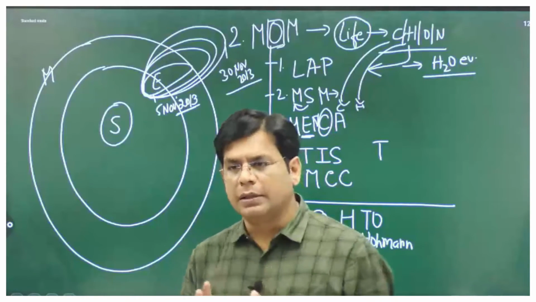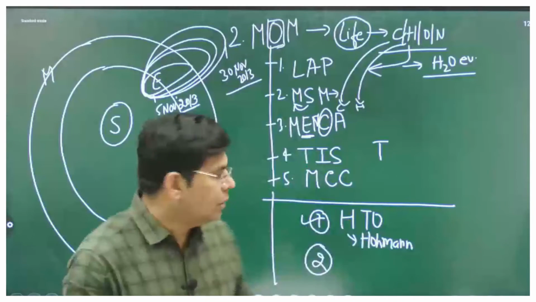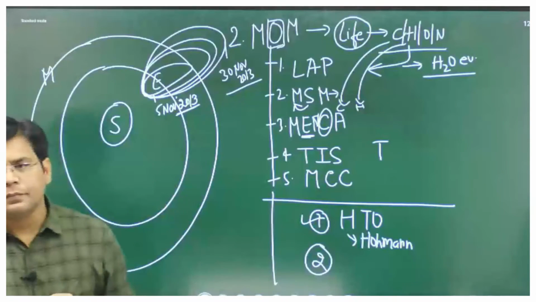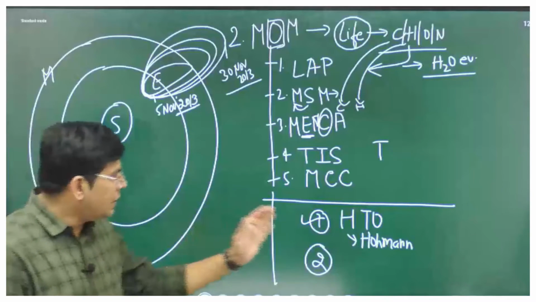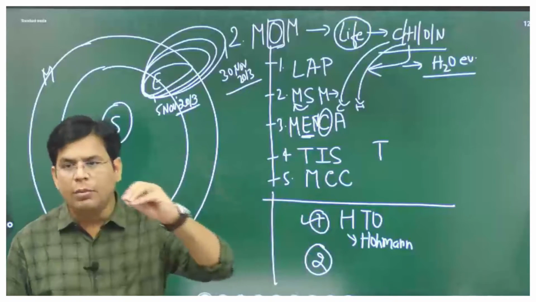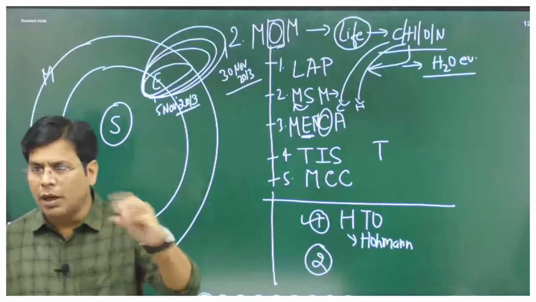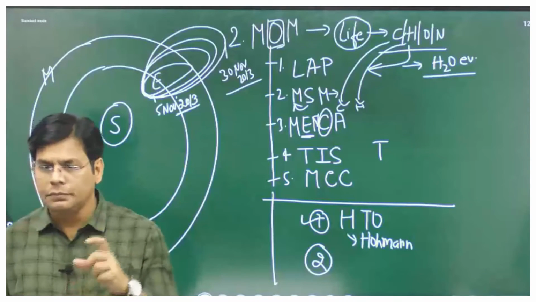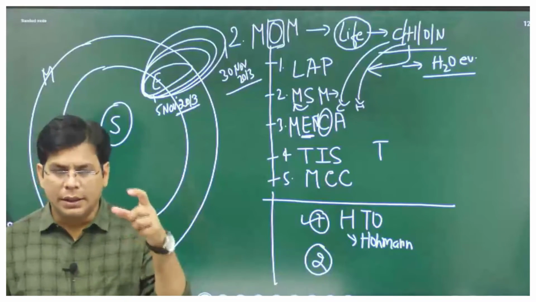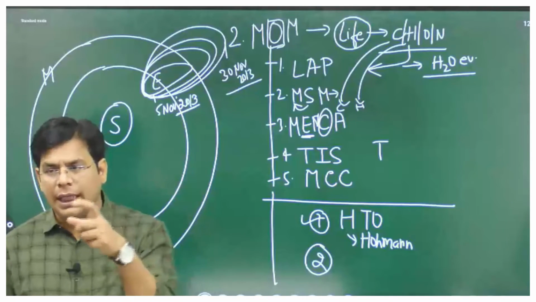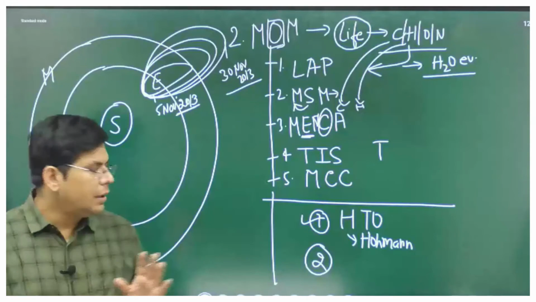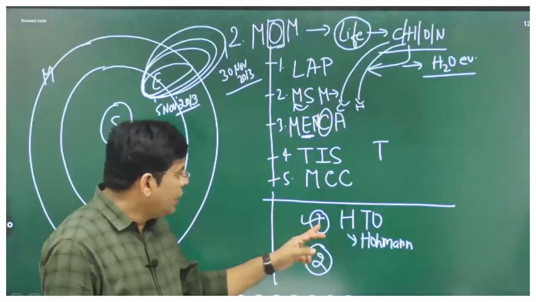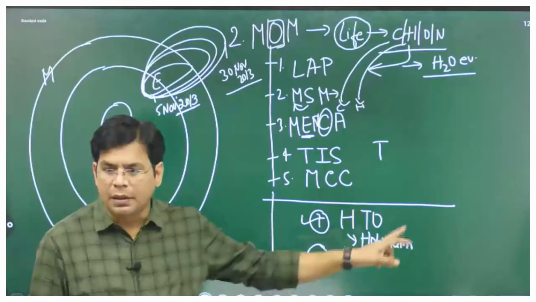So likewise, one space scientist, Hohmann, in his studies related to space, suggested that going from Earth to Mars, directly choose an elliptical orbit, which is known as Hohmann transfer orbit.